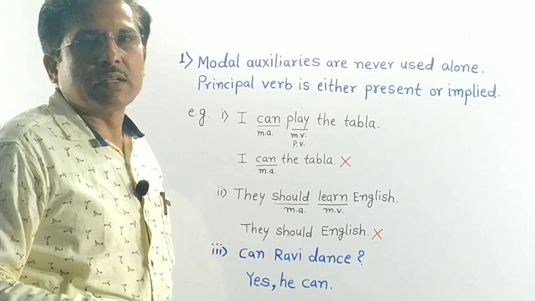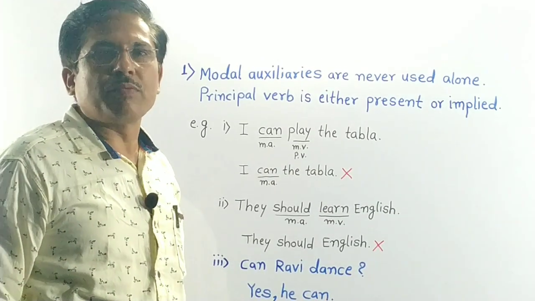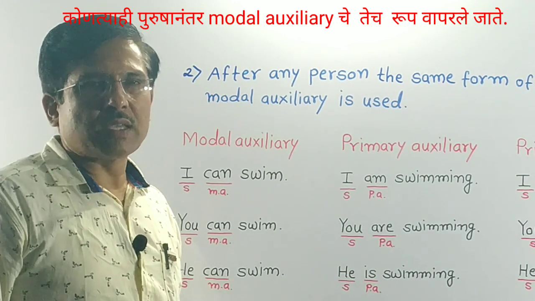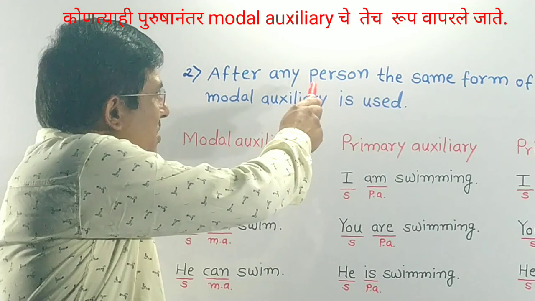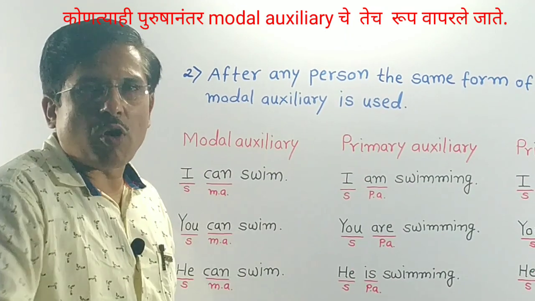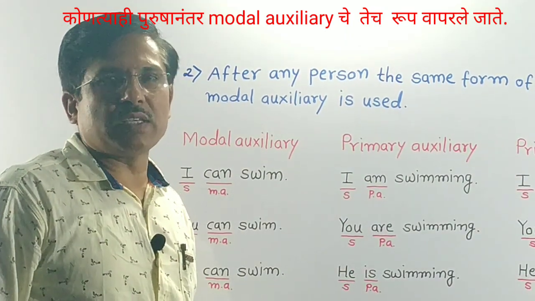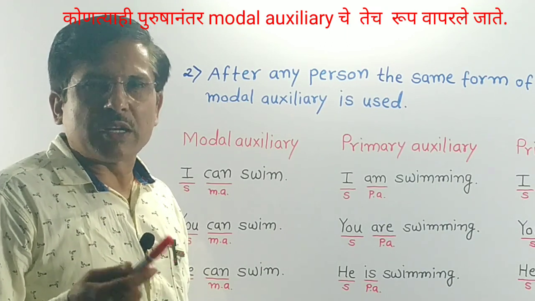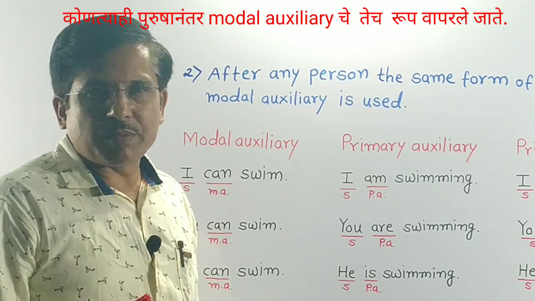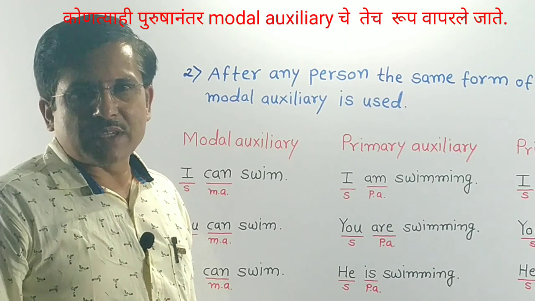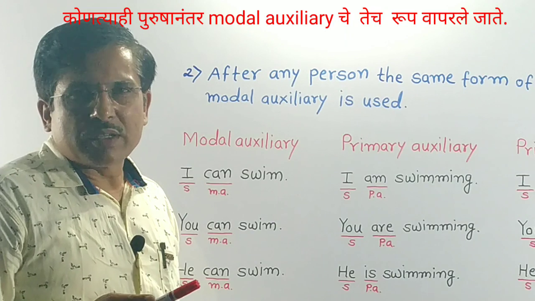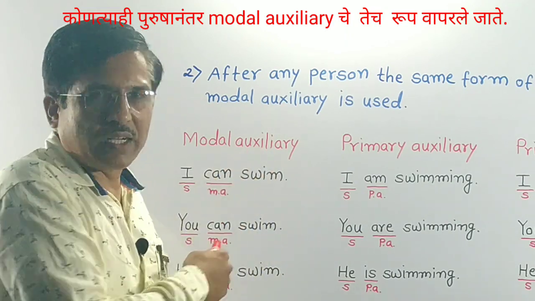Now let's learn next characteristic of modal auxiliaries. The second characteristic is after any person the same form of modal auxiliary is used. You know, in English there are different persons. First person, second person, third person. To clear this point, let's read these sentences.